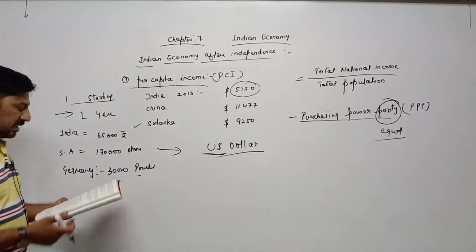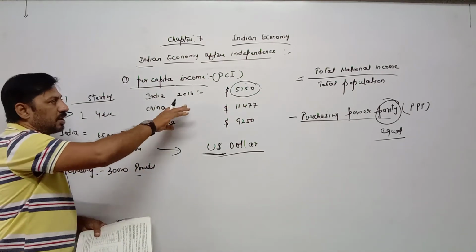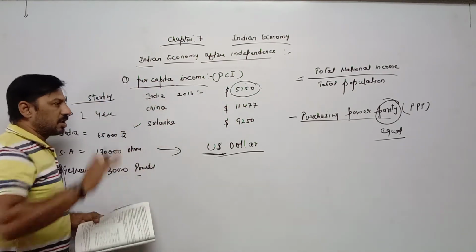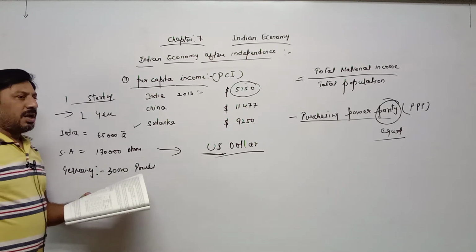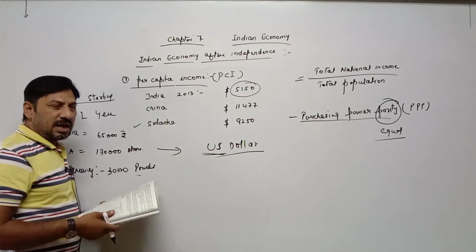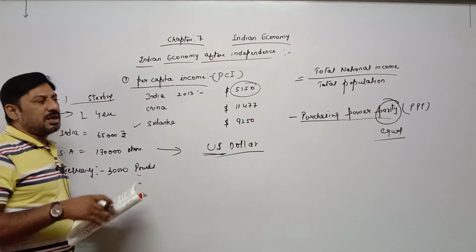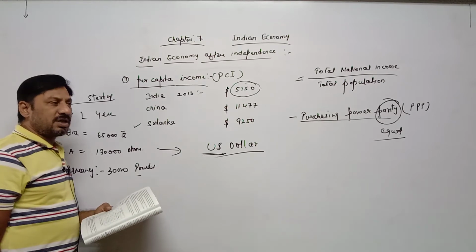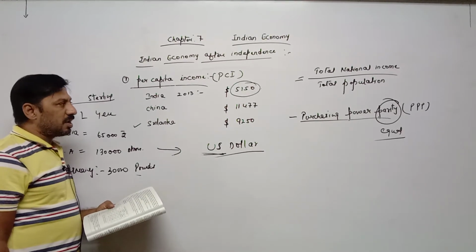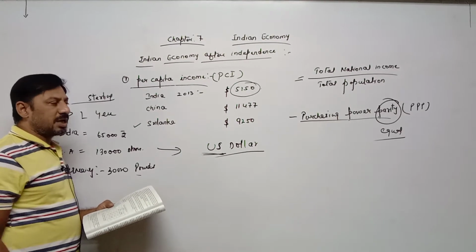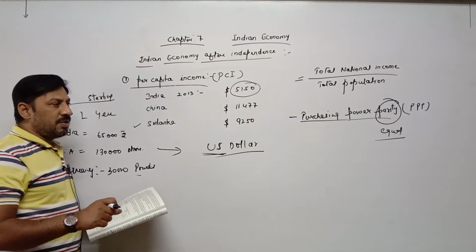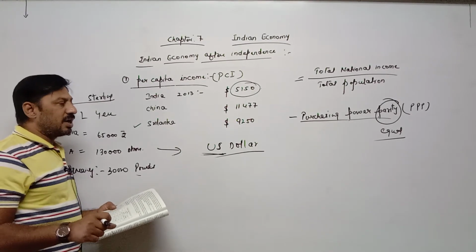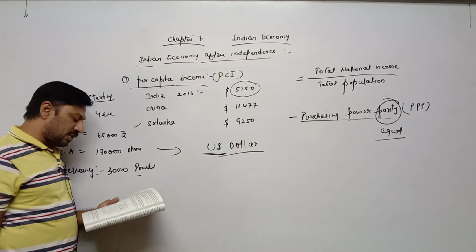On this basis, we can say India is a slow developing country. I have already told you that in some areas India is developing very fast, and in some areas India is developing very slow. So on the basis of per capita income, we can say that our per capita income is lower than even our neighboring countries. That's why on this basis we can say it is a slow developing country.